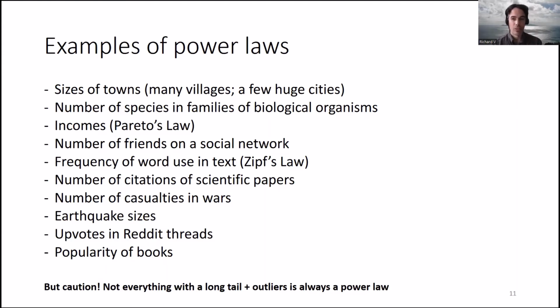People's incomes: some people are obscenely wealthy, a lot of people are very poor. They follow a power law called Pareto's law, which is well known from economics. The number of friends people have in a social network: some people have a huge number of friends, most people just have a few. The frequency of word use in text, this is known as Zipf's law.